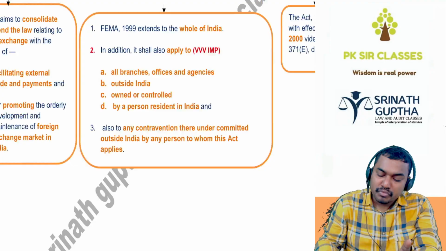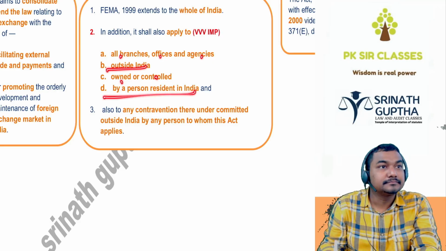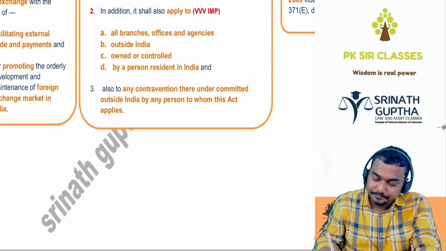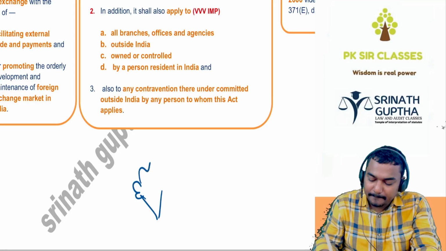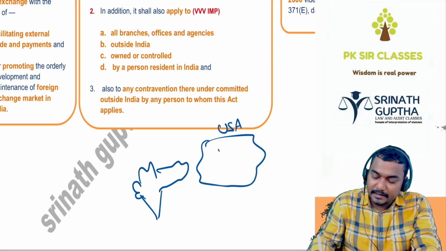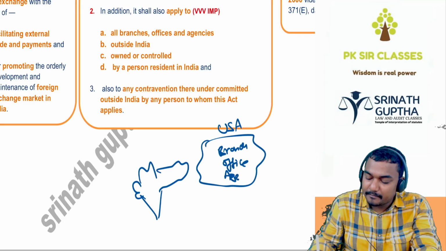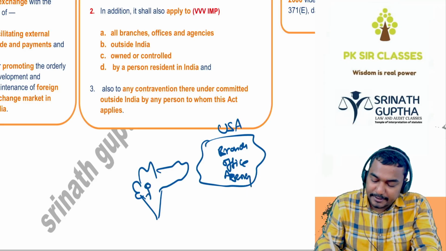This act is also applicable to branches, offices, agencies outside India owned or controlled by a person resident in India. What does it mean? For example, this is India. This is America. In America, one branch is there, one office is there, one agency is there. It is controlled by Ramesh in India.